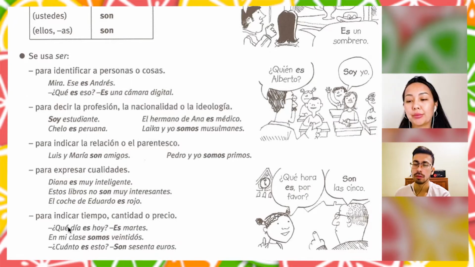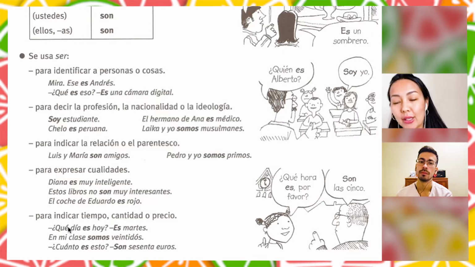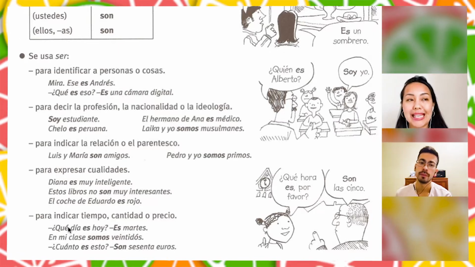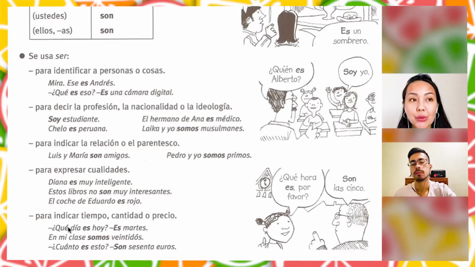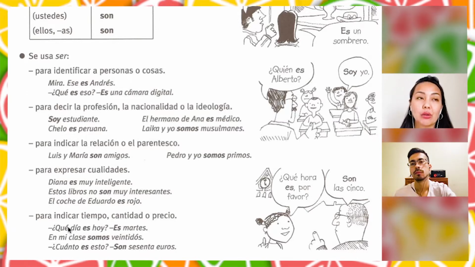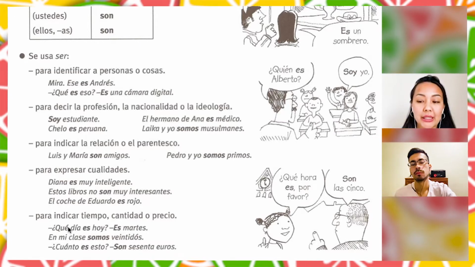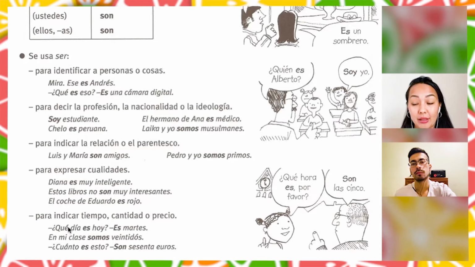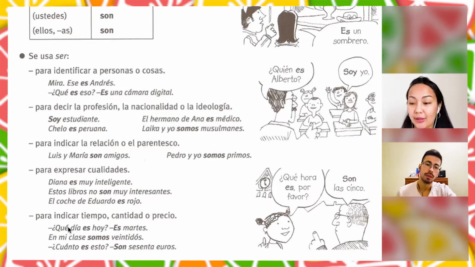But in English, you see, we say it is 60 euros or they are 60 euros, depending on the subject. We use to be depending on the subject. And you use son here, and it is related to the price. To euros, yes. I see. This is unusual. Yes, please, guys, pay attention.